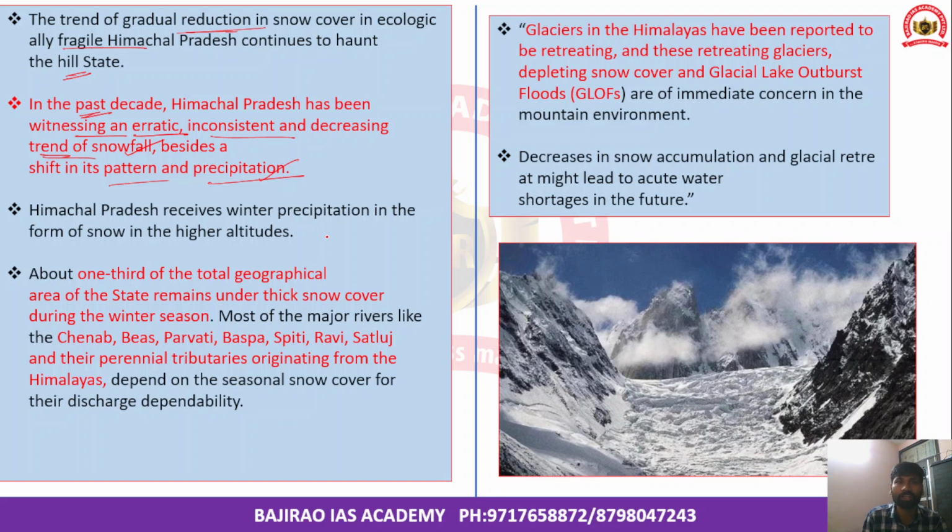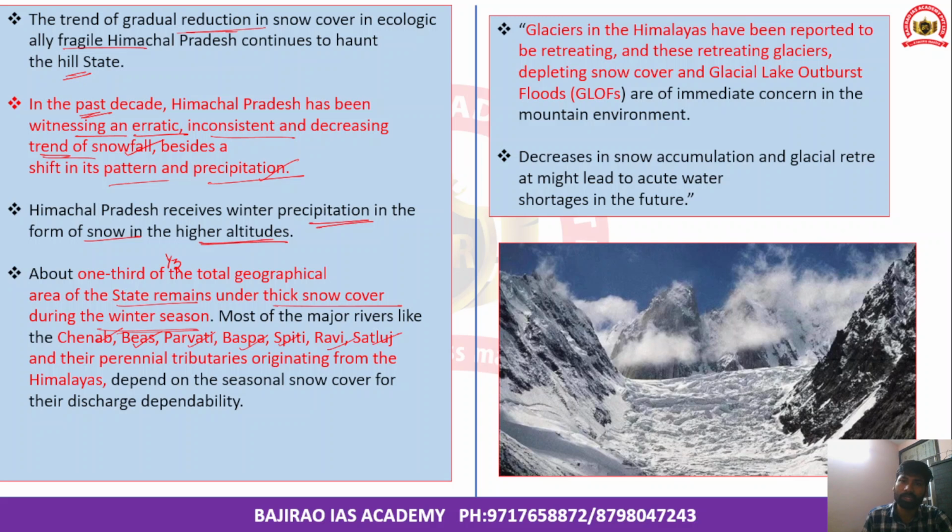Himachal Pradesh receives winter precipitation in the form of snow in the higher altitudes. About one third of the geographical area of the state remains under thick snow cover during the winter season. Most of the major rivers like the Chenab, Beas, Parvati, Baspa, Spiti, Ravi and Sutlej are sourced from Himachal Pradesh and its snow regions.